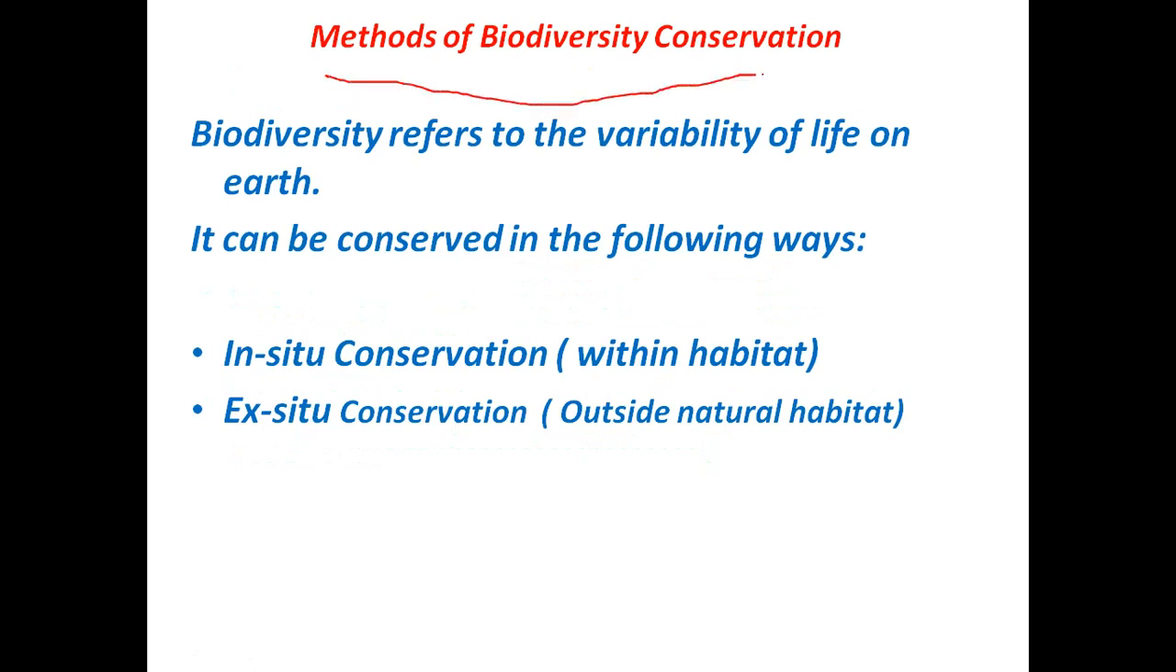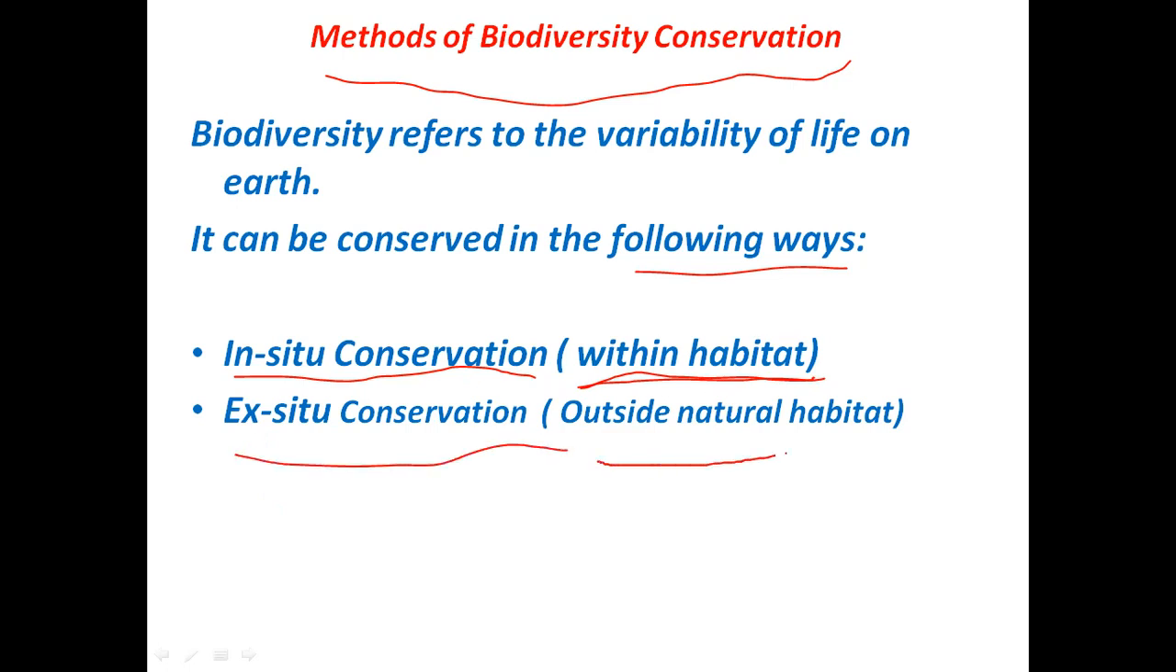The methods of biodiversity conservation: biodiversity conservation is done in the following ways. First is in situ conservation, or within the habitat conservation. This is also called on-site conservation. When a species is conserved within its natural habitat, it's called in situ conservation. And ex situ conservation is off-site conservation, or the conservation that is done outside the natural habitat.